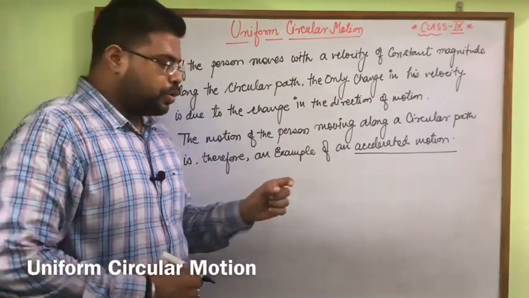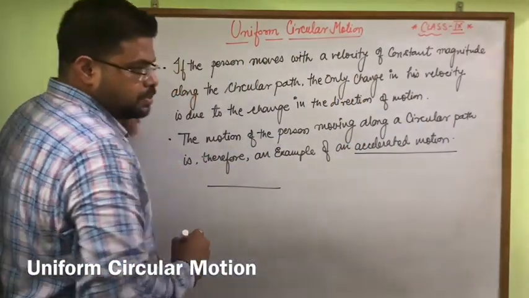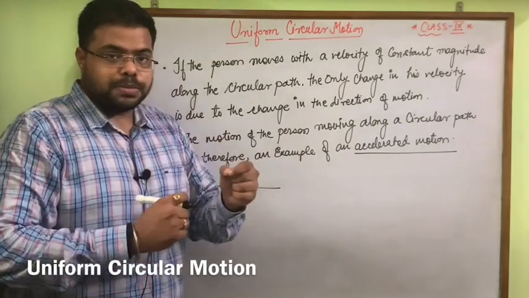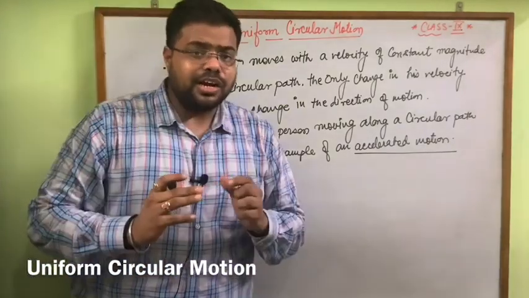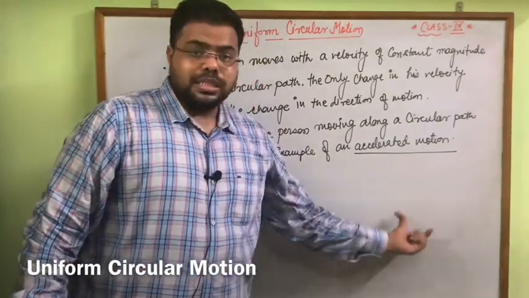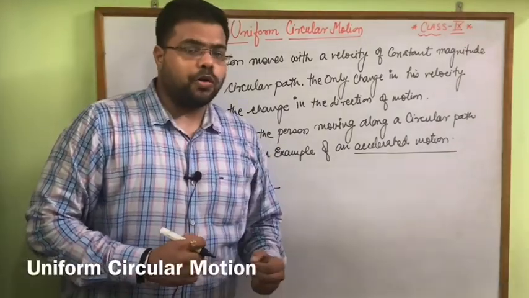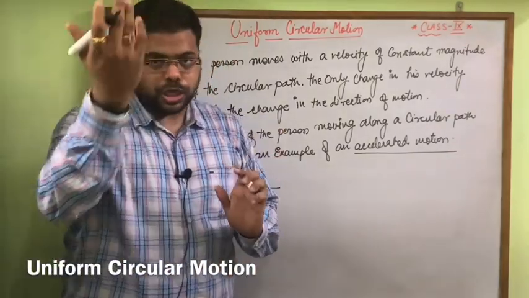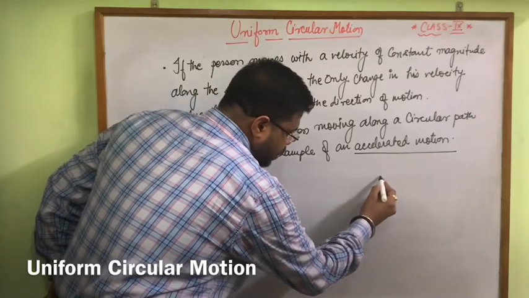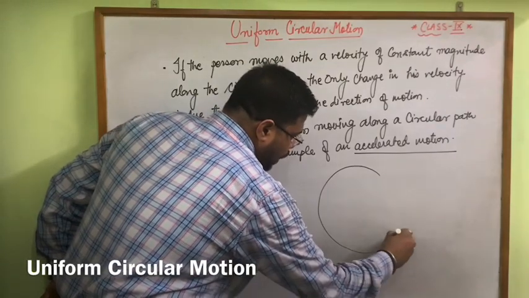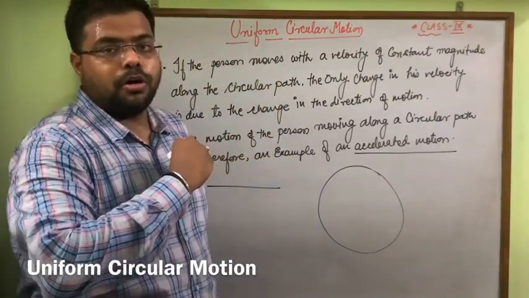I am trying to draw a straight line with this speed, but with the same speed I can't draw a circle. If I want to draw a whole circular shape, look here. Now what happened?